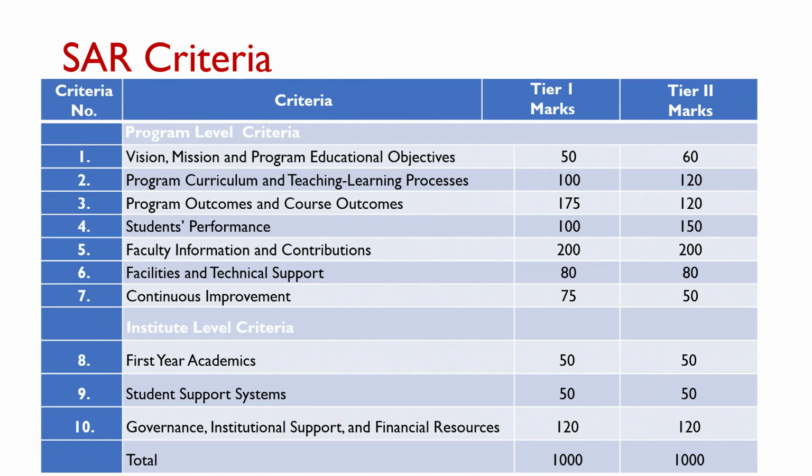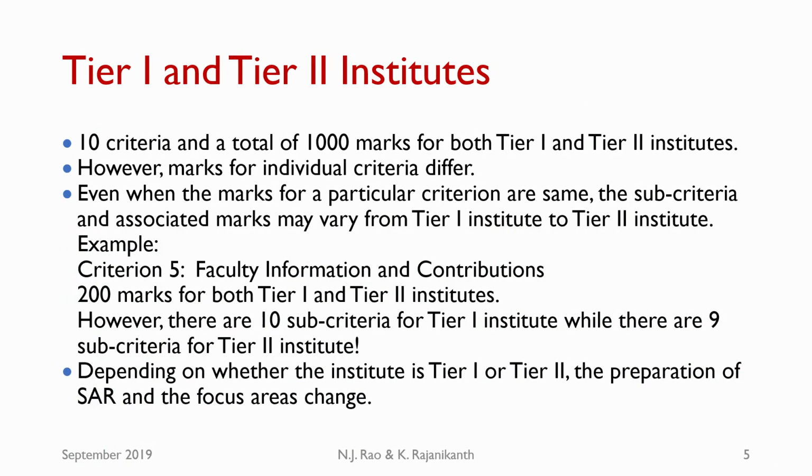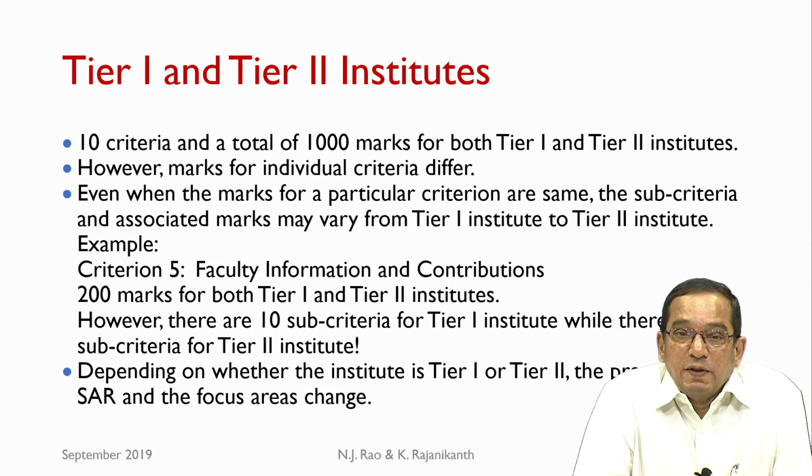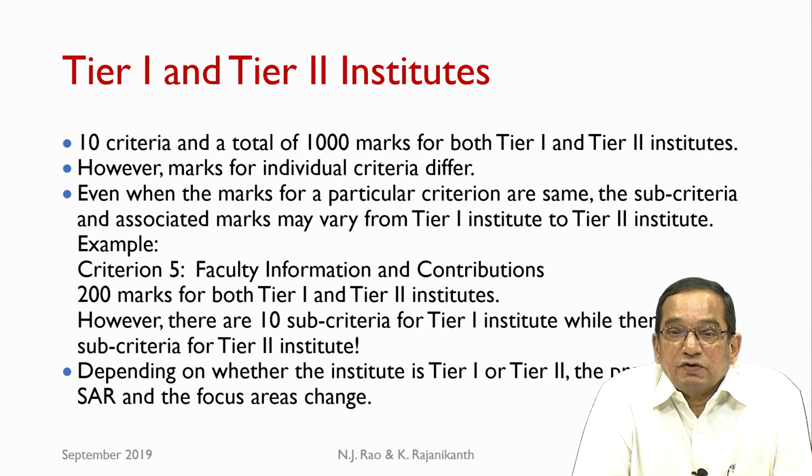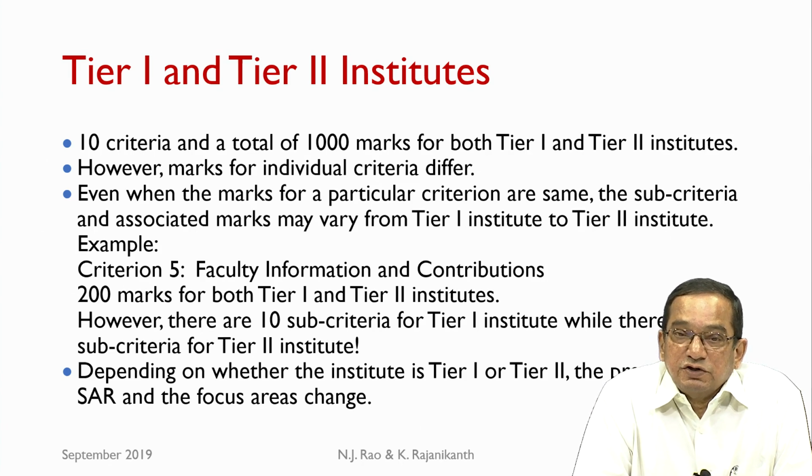Even when the marks are the same, the sub criteria may differ from tier 1 institute to tier 2 institute. For example, if you see criterion 5, faculty information and contributions, the marks allocated are 200 both for tier 1 as well as for tier 2 institute. However, the sub criteria are different for criterion 5. There are 10 sub criteria for tier 1 institute, while there are only 9 sub criteria for tier 2 institute,